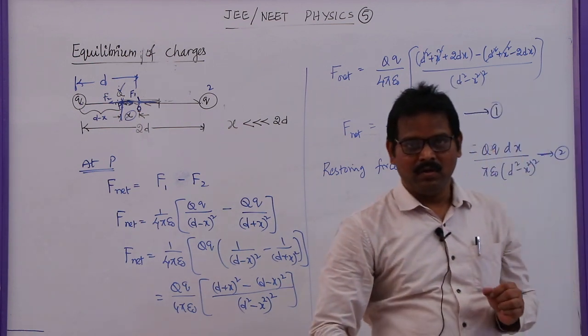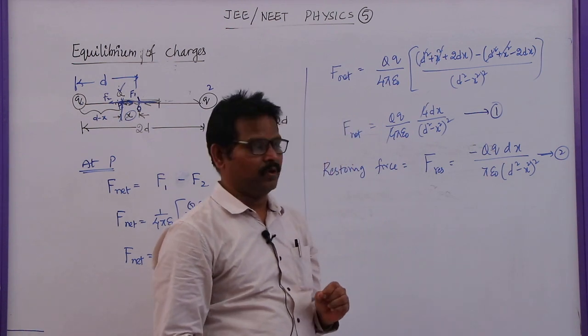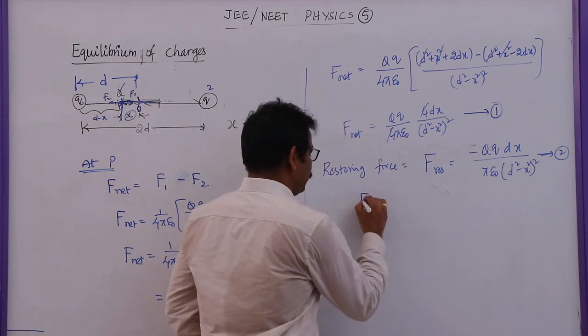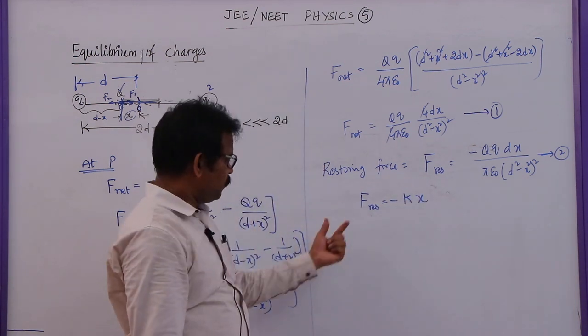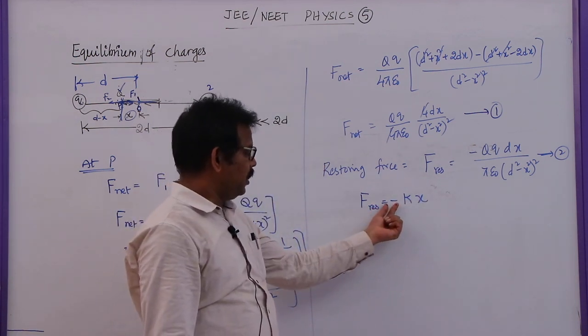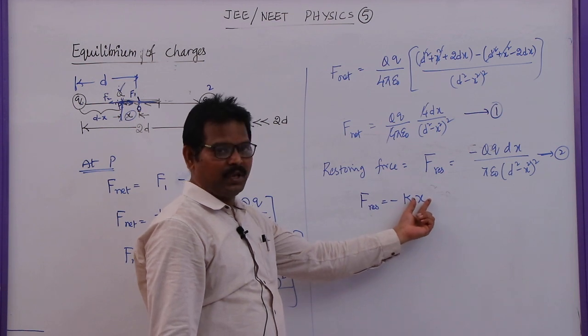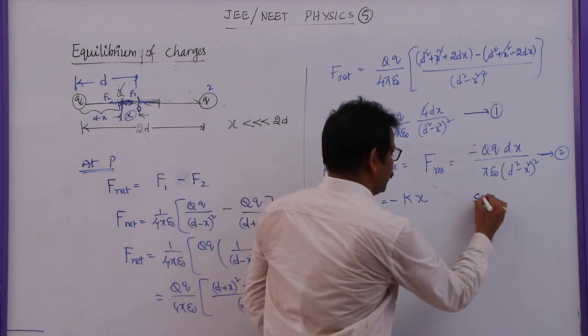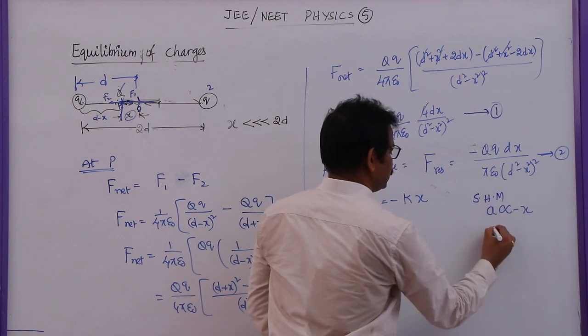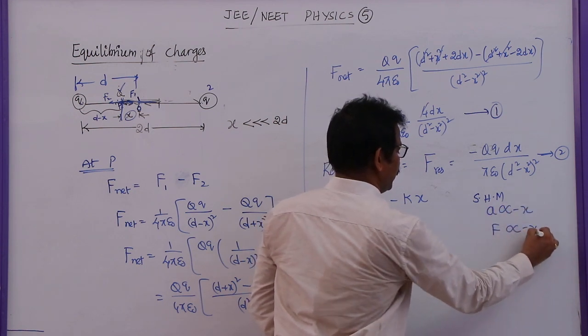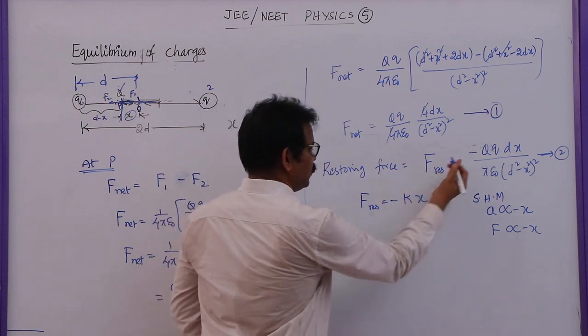In first PUC, we studied about simple harmonic motion where the restoring force is equal to minus kx, if the force experienced by any particle is negative of something into the displacement. Why? Because for simple harmonic motion, acceleration is directly proportional to minus x, or force also directly proportional to minus x. So let me compare this one with this one.